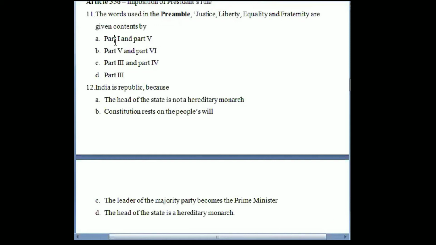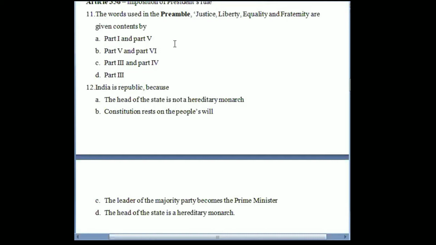First is part 1 and part 5 of the constitution. So part 1 is regarding the state, right? That India is a union of states. So that part is not the answer. Regarding formation of state, then boundaries of states. So this is what part 1 of the constitution talks about.